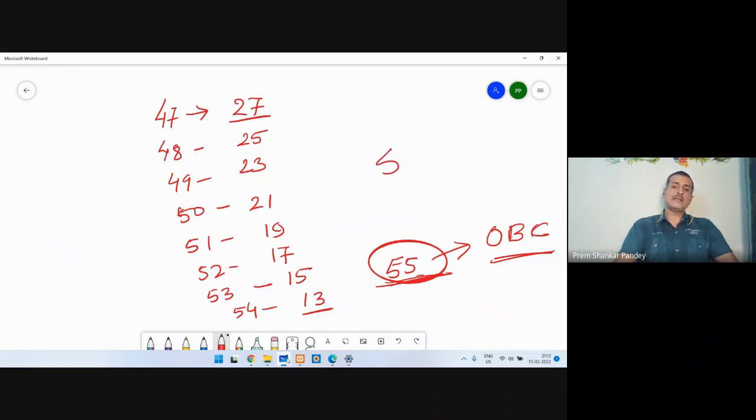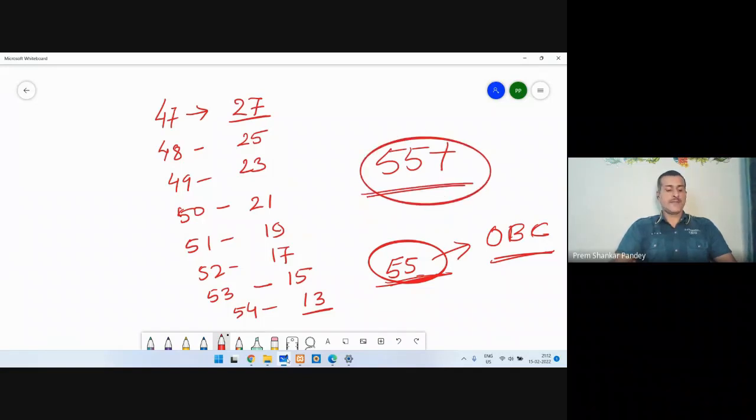So all the candidates from the OBC category who got 55 plus, I can say that they are minimum going to get 12 marks and they will definitely be inside the final selection. So this is my analysis for the OBC candidates.